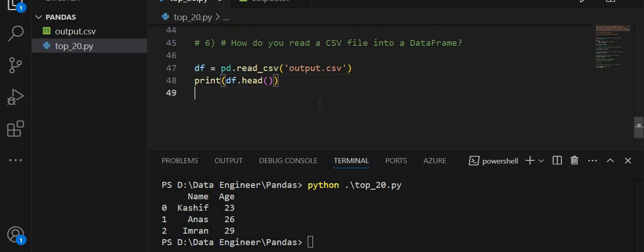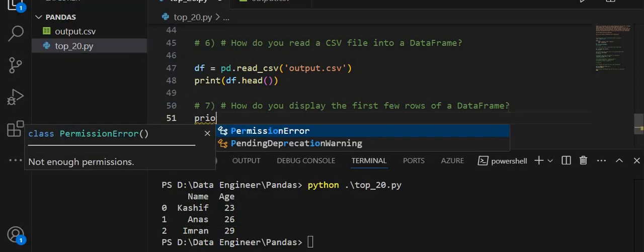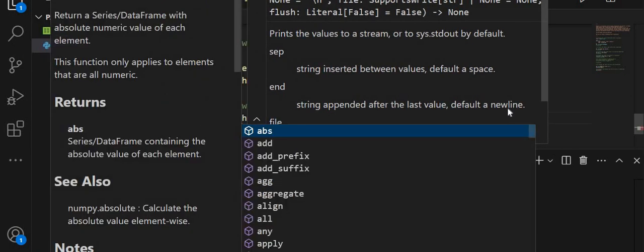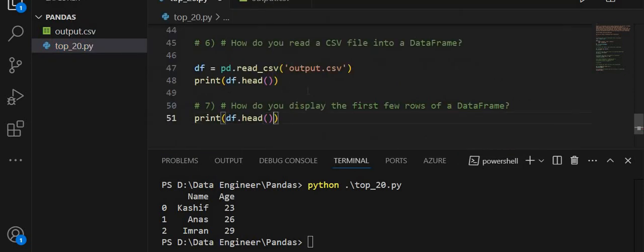The next question is 7. How do you display the first few rows of a data frame? The first few rows of a data frame are displayed using the head function. Using this head function, you will display the first few rows of a data frame. By default, the head function will return the first 5 rows, and you can also pass an argument to this method to specify the number of rows.